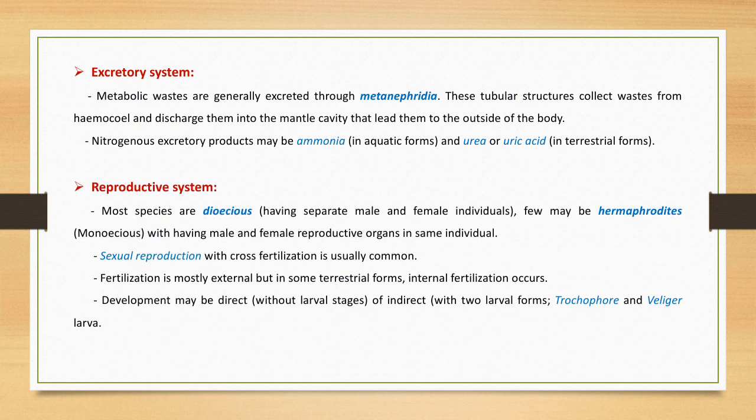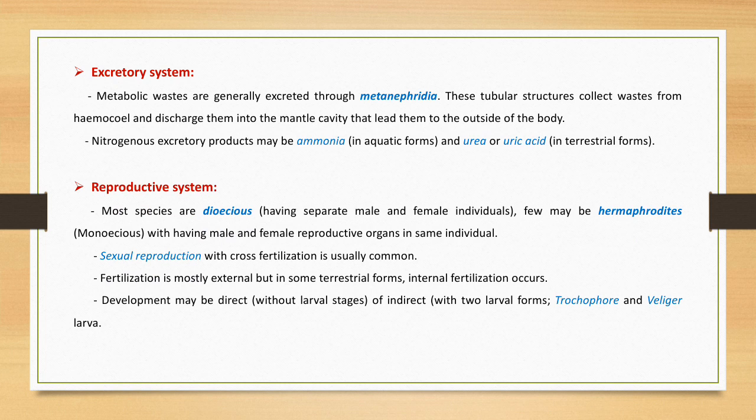Next is the reproductive system. As mollusca is a diverse phylum, diversity in the reproductive system is also present. Most of the species are dioecious, that is, they have separate male and female individuals, but a few may be hermaphroditic also, meaning they have male and female reproductive systems in the same individual. In the mollusca, sexual reproduction with cross fertilization is usually common. In the hermaphroditic individuals also, cross fertilization occurs.